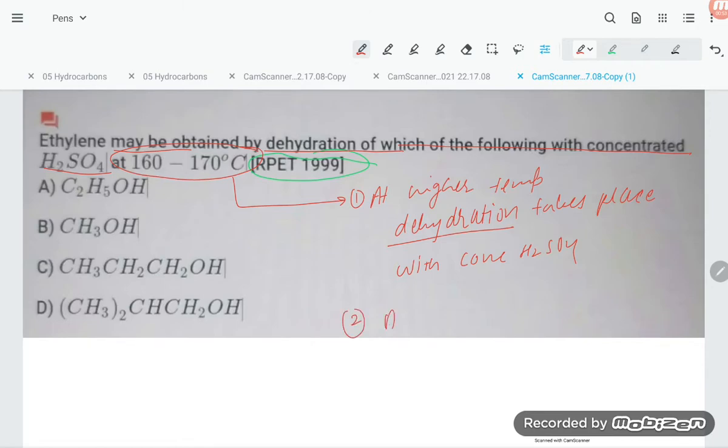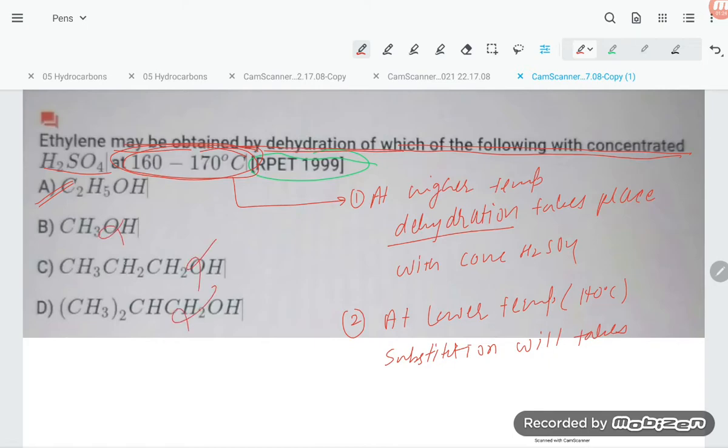And the second point: at lower temperature, like 140 degrees Celsius, substitution will be taking place. Substitution will take place, that you keep in mind. So since it is higher temperature here, for the question of which compound ethylene may be obtained by dehydration, the option will be option number 1. The others are not possible.